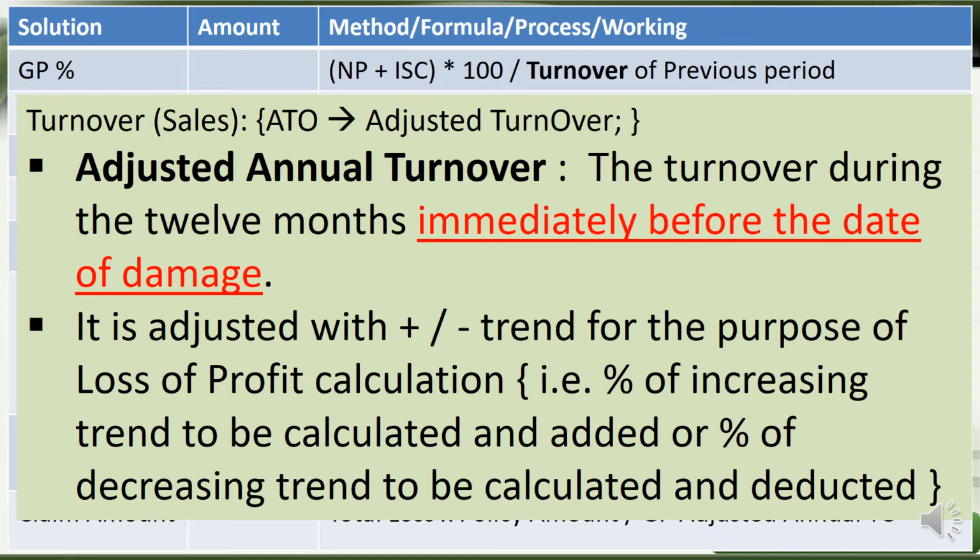Turnover is like sales value. If the trend is, say, a 10% increase in sales, that means the trend is increasing, so whatever the annual turnover given, we have to add 10%. If it is a minus trend, which means a downward trend, we have to deduct it. So it is adjusted with a plus or minus trend for the purpose of loss of profit calculation.